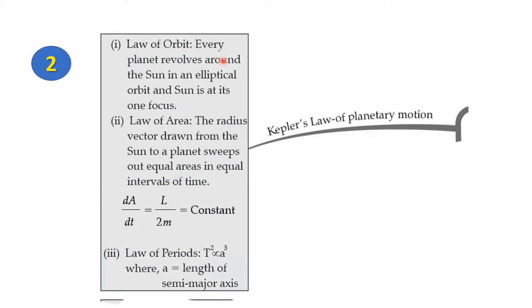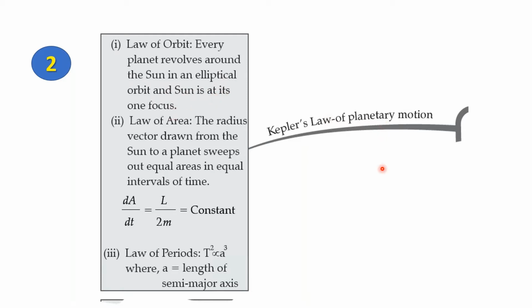These were found by Johannes Kepler after 16 years of investigations of his master Tycho Brahe. Now these 3 laws are thus. The first law is the law of orbit. It states that every planet revolves around the sun in an elliptical orbit and sun is at its one focus.